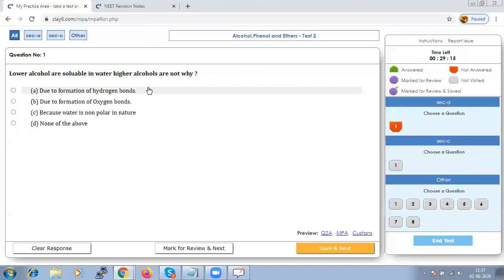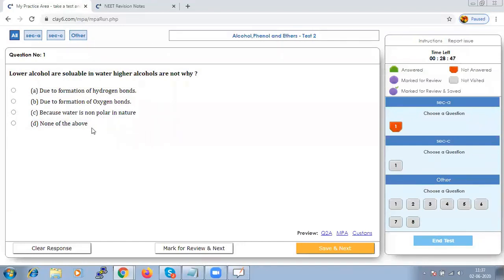The options are: due to the formation of hydrogen bond, or due to the formation of oxygen bond, or because water is non-polar, or none of the above.